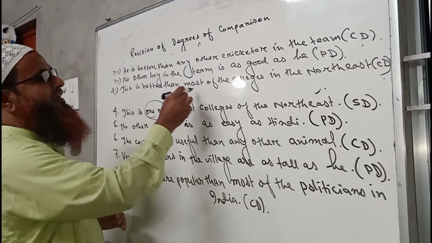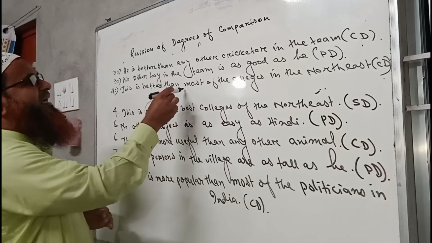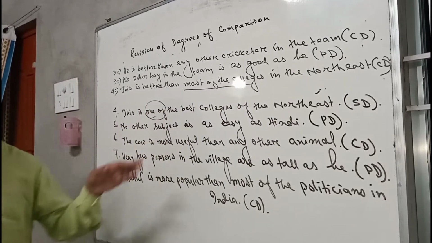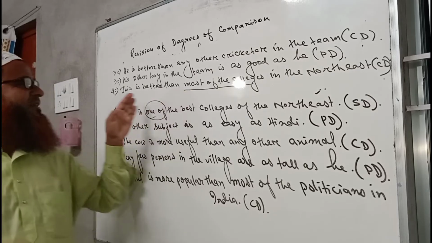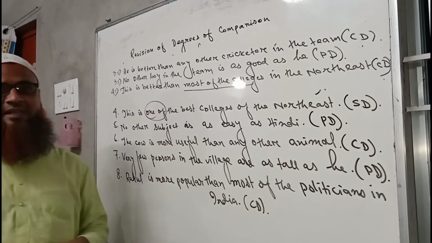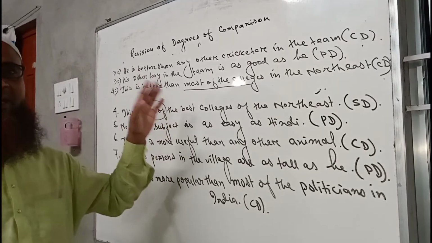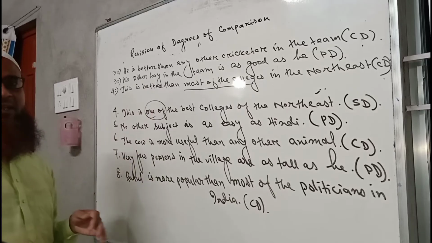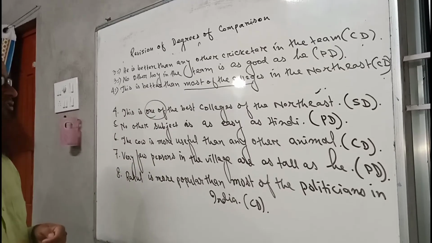Here we have used "than most of the colleges" because it is one of the best colleges. That is why we cannot write "this is better than any other college." Okay, this is the difference and we have to remember it and notice it, otherwise we will be confused and the answer will be incorrect in the examination.